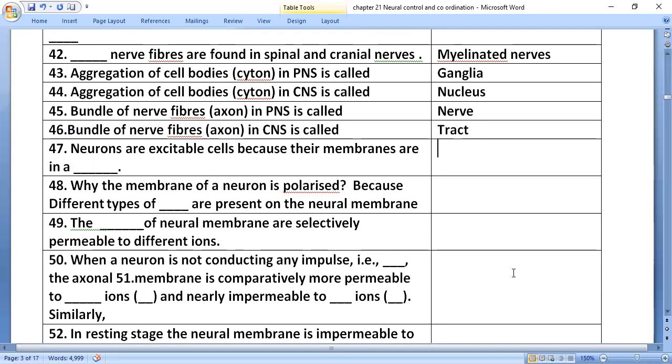Neurons are excitable cells because their membranes are in a polarized state. Why is the membrane of a neuron polarized? Because different types of ion channels are present on the neural membrane, which are selectively permeable to different ions. When a neuron is not conducting any impulse, that is, in the resting state,